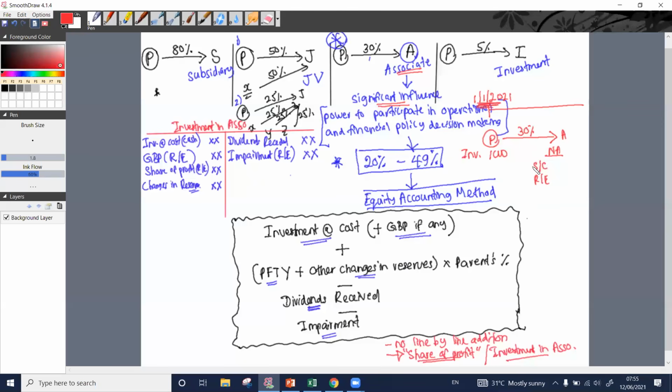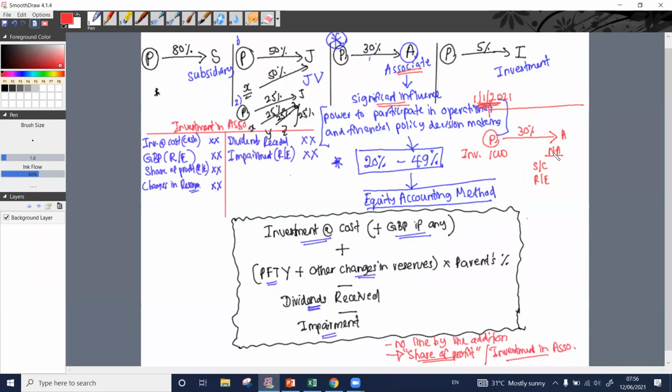So those are the possible line items that we can observe under equity, which we call the net assets.